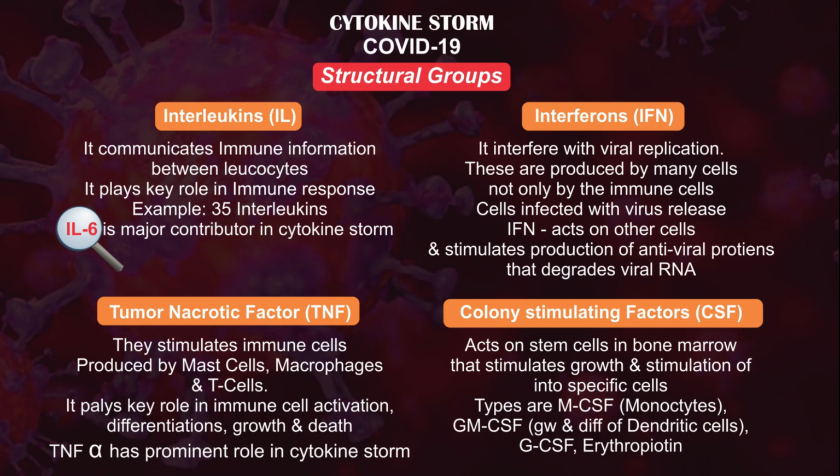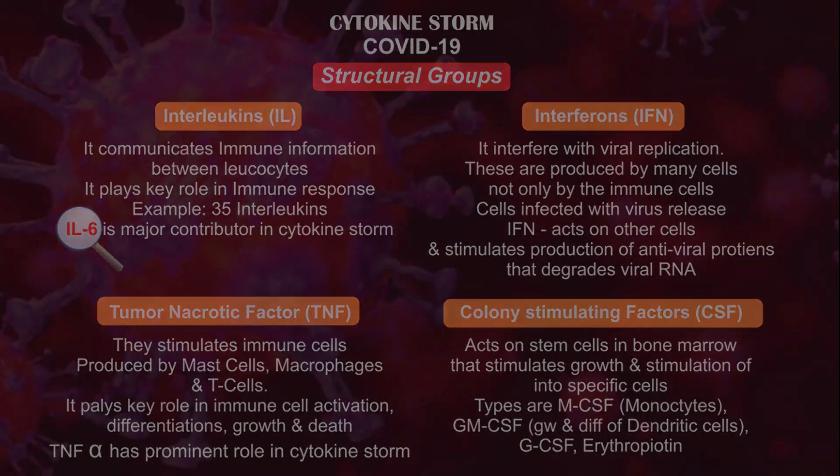Interferons, as the name suggests, interfere with viral replication. Interferons are of different types. Colony stimulating factors act on the stem cells in the bone marrow and stimulate their growth and differentiation into specific immune cells. The types are monocyte colony stimulating factor and granulocyte macrophage colony stimulating factor. They also stimulate the differentiation of dendritic cells and also stimulate the production of erythropoietin.